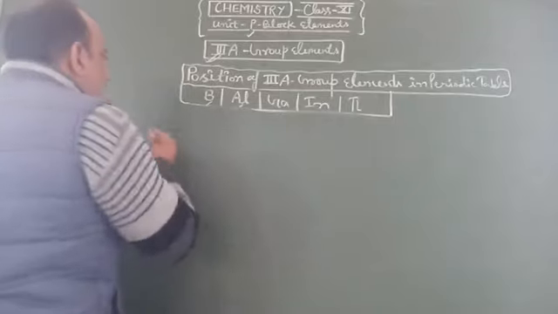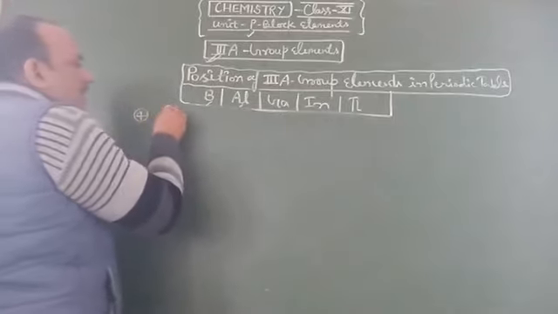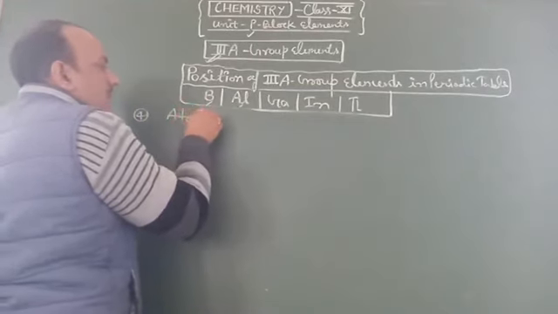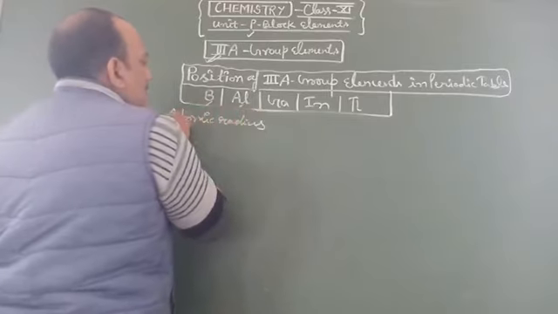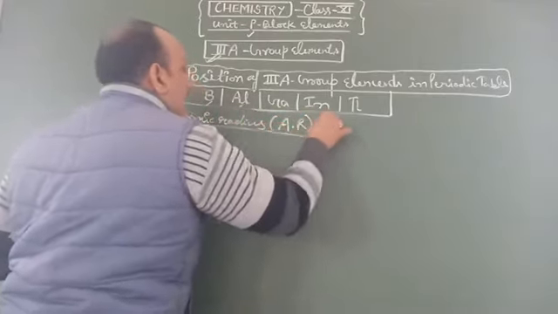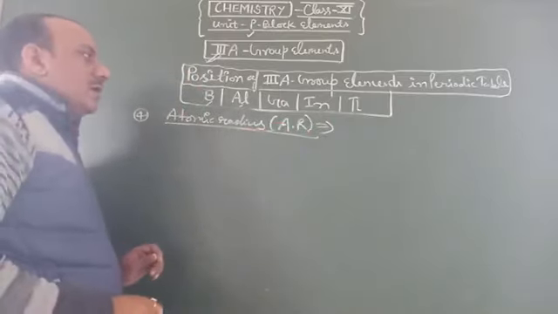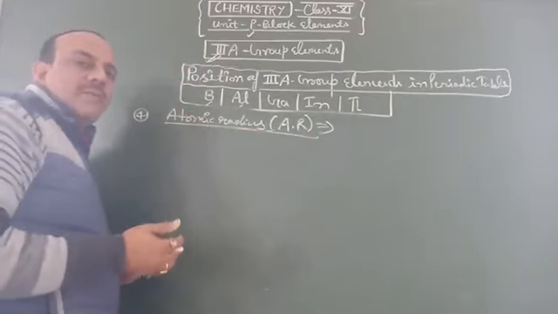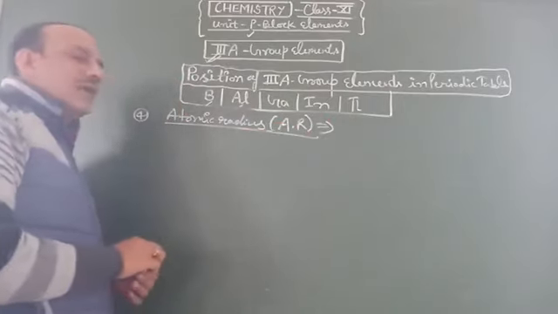Then another point, the atomic radius. Simply we identify it by AR. We know that the atomic radius of elements increases as we go from upward to downward in a group.